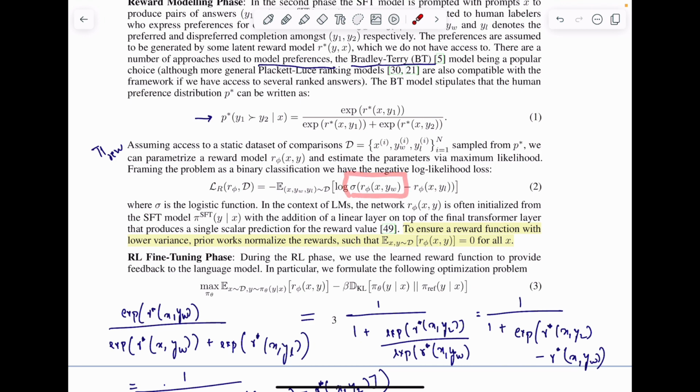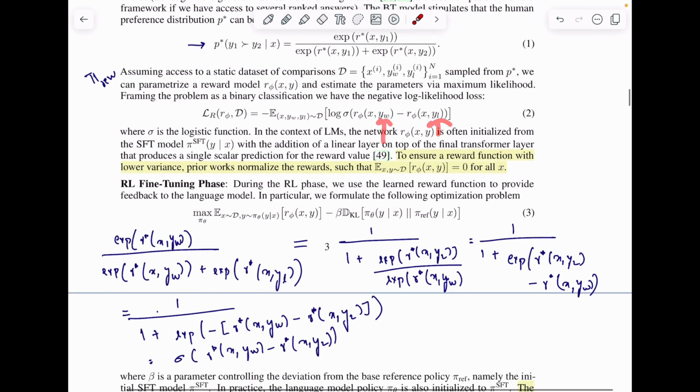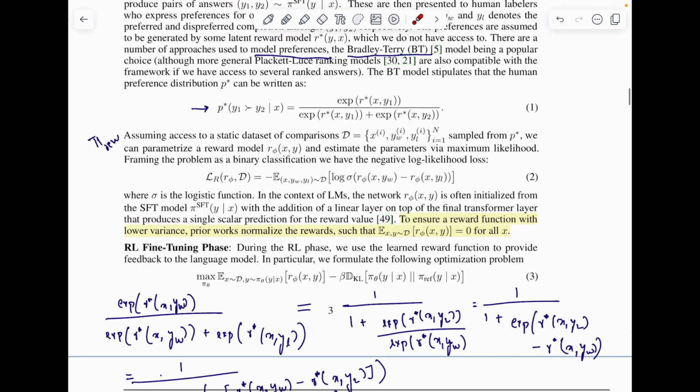That's what they have done here: sigmoid of r star x comma y winning minus r star x comma y losing.